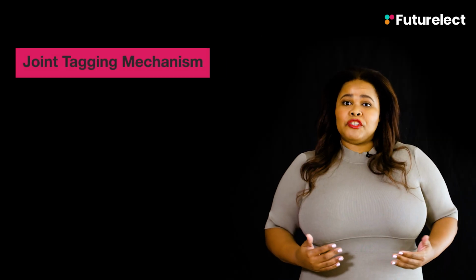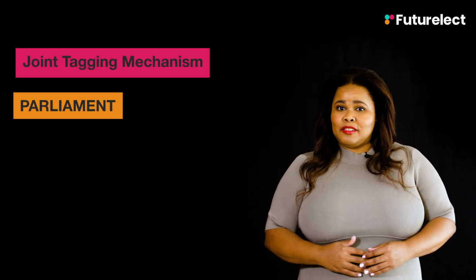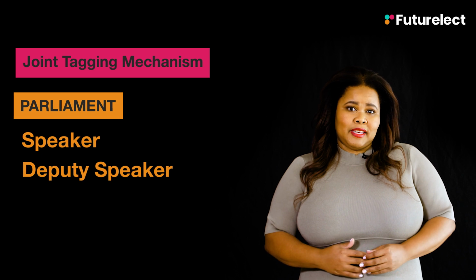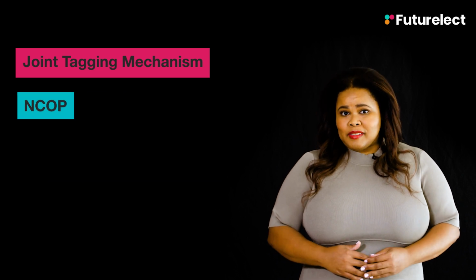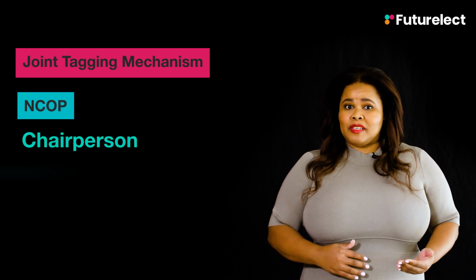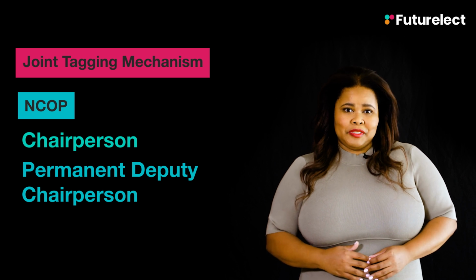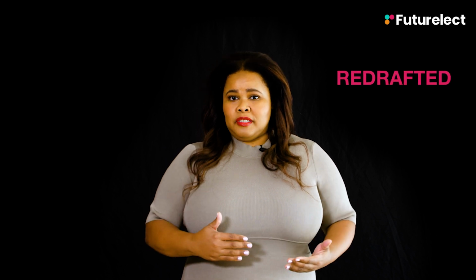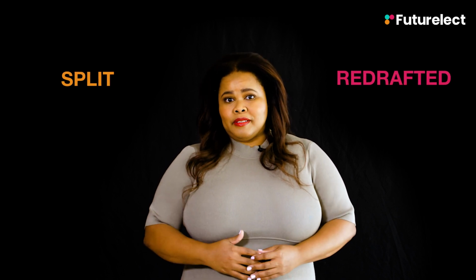In Parliament, the joint tagging mechanism consists of the Speaker and the Deputy Speaker, and in the National Council of Provinces, it consists of the Chairperson and the Permanent Deputy Chairperson. These office bearers are assisted by legal advisors and other role players to determine how to classify or tag the bill, and only once they reach consensus will the bill be tagged. If the bill fits into multiple categories, it could be redrafted or split up into multiple bills.